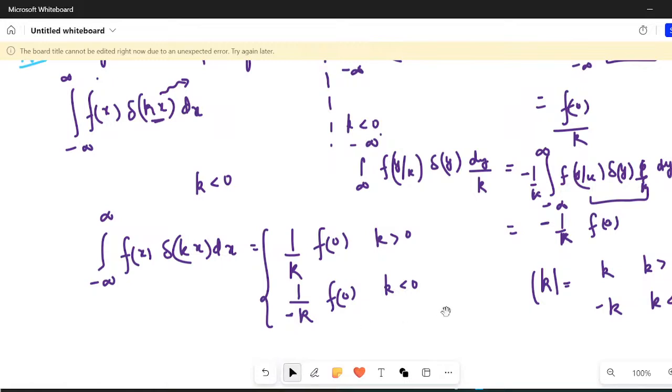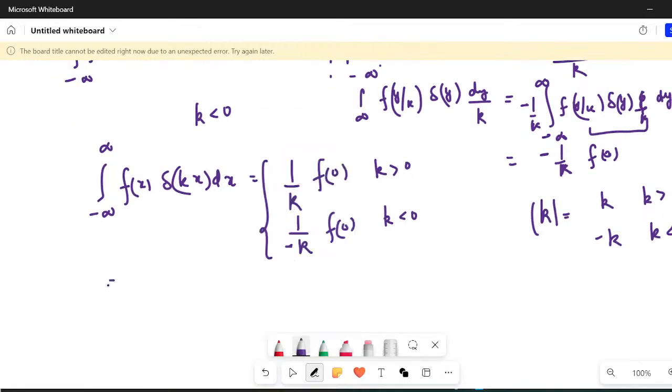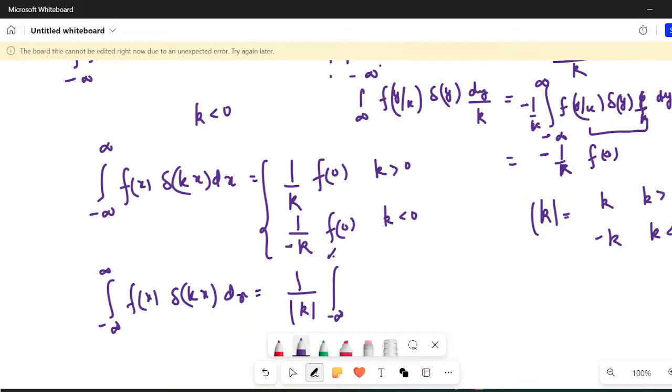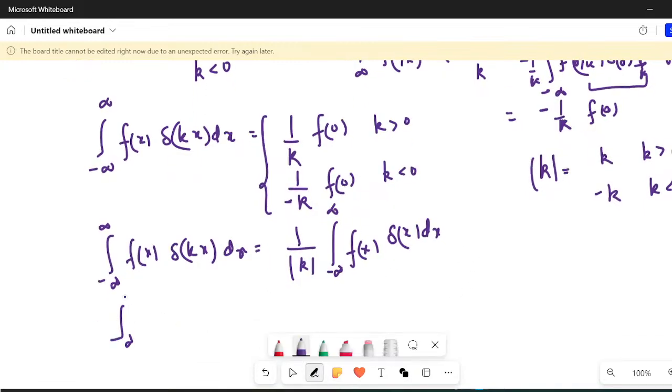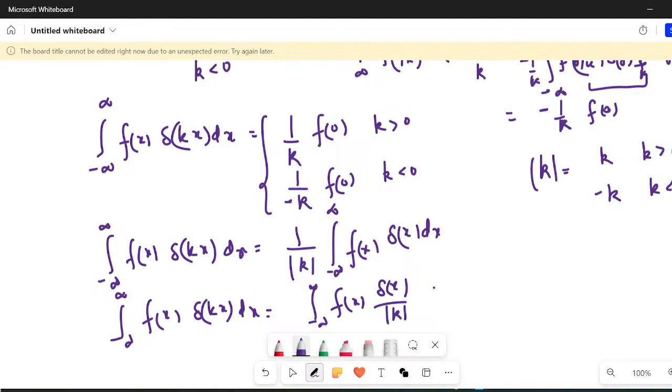So clearly, summarizingly, I can write this in one step: the integral from minus infinity to plus infinity of f of x Dirac kx dx is equal to 1 upon modulus of k times f of 0. And f of 0 I can write as the integral from minus infinity to plus infinity of f of x Dirac of x dx. If I take this mod of k inside, from the comparison I can write the integral of f of x Dirac kx dx equals the integral of f of x Dirac of x upon modulus of k dx. So you compare these two things and you can write that Dirac of kx is equal to 1 upon modulus of k Dirac of x.